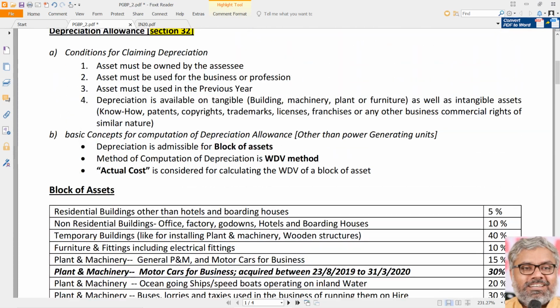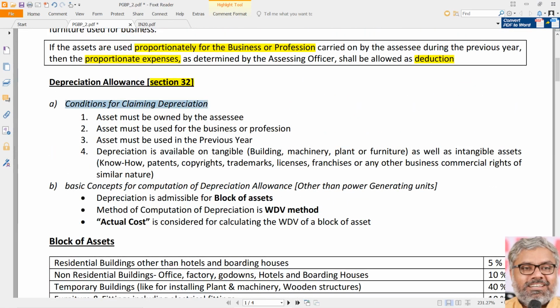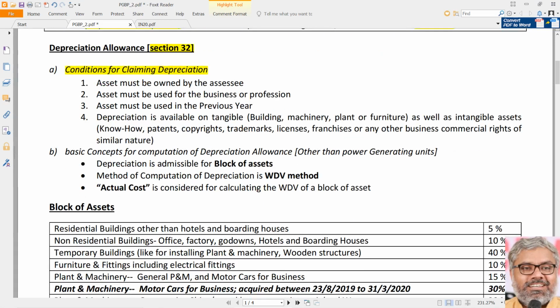But before going to the rates, let us understand what are the conditions for claiming the depreciation. Natural conditions, those are all usually common sense points only. Asset must be owned by the SSC, naturally. Then only you can claim depreciation. If it is rented, rent can be claimed as deduction, but not depreciation. Depreciation is allowed as deduction only for those assets which are owned by the SSC.